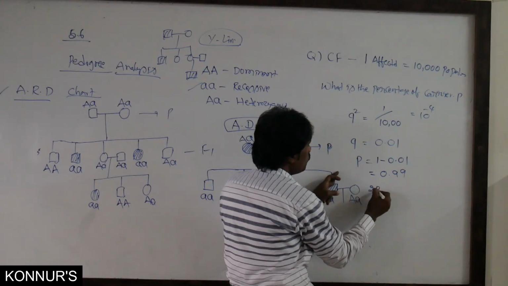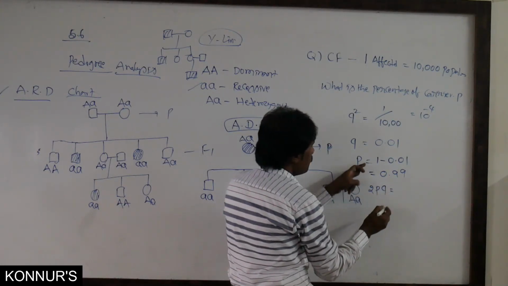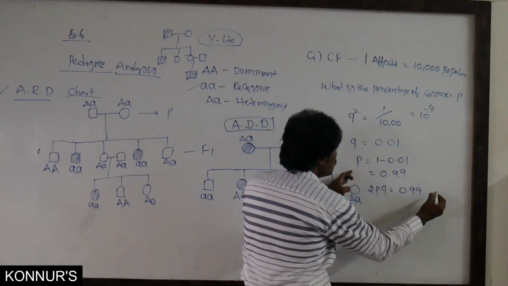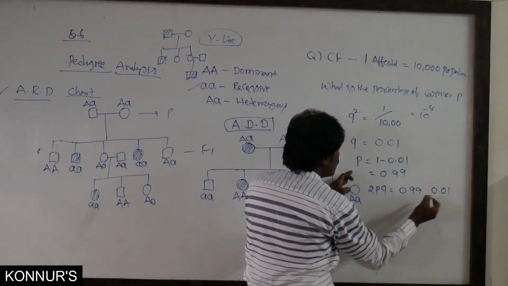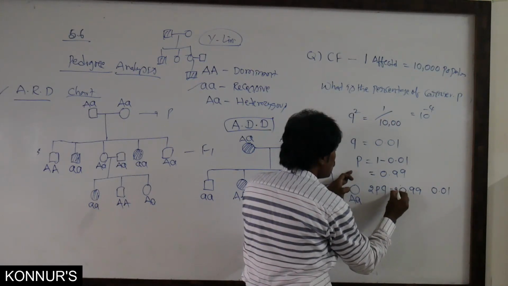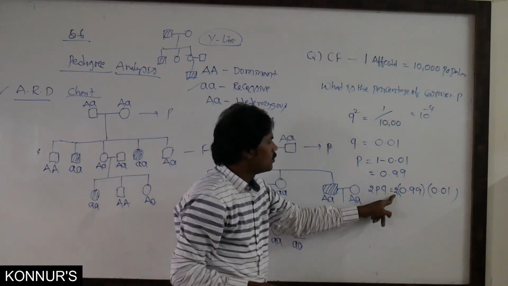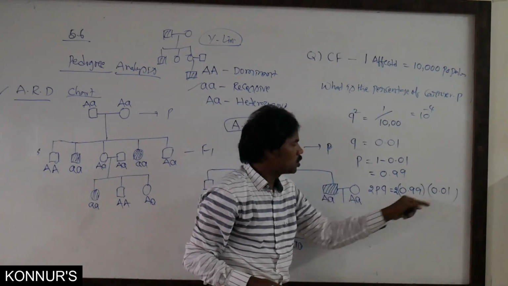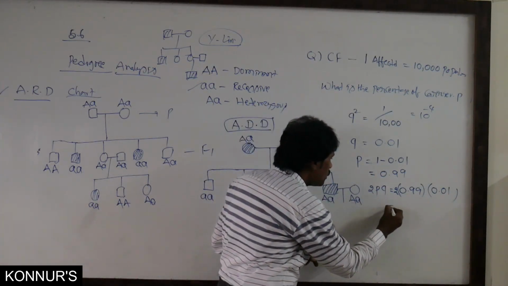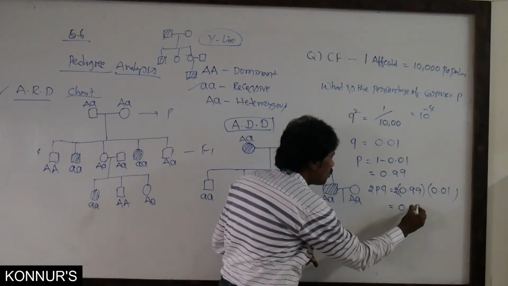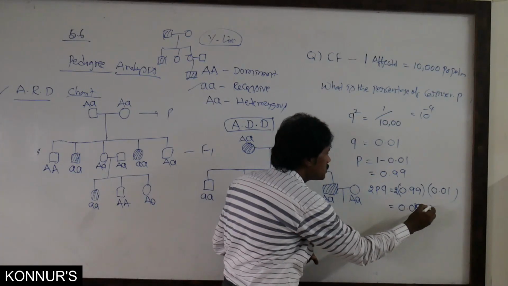Then what is the 2PQ value? The P value is 0.99 and the Q value is 0.01. Here it is 2 into P and Q. Then you calculate it: 0.0198.